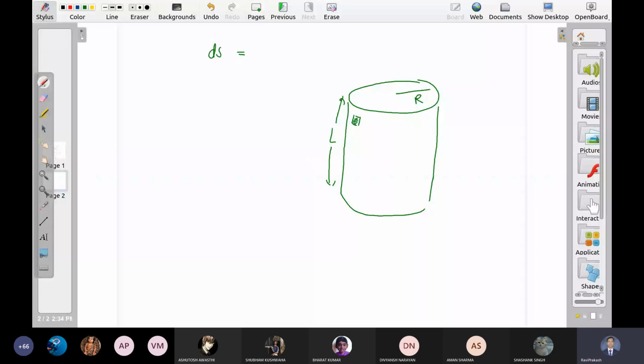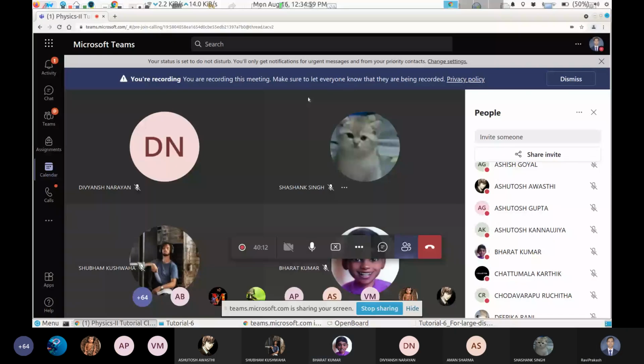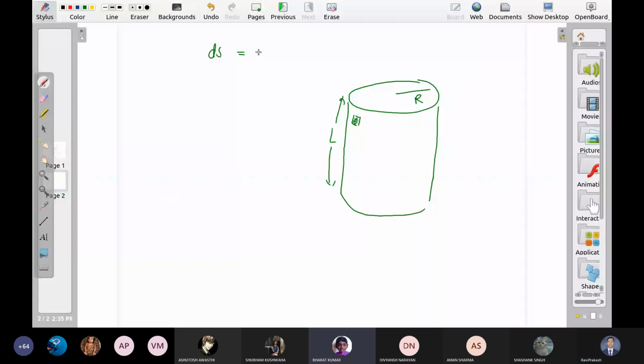Let me ask someone. Bharat, what is the formula for ds here? Sir, it should be r d theta into dl. Right. So this is the small area.